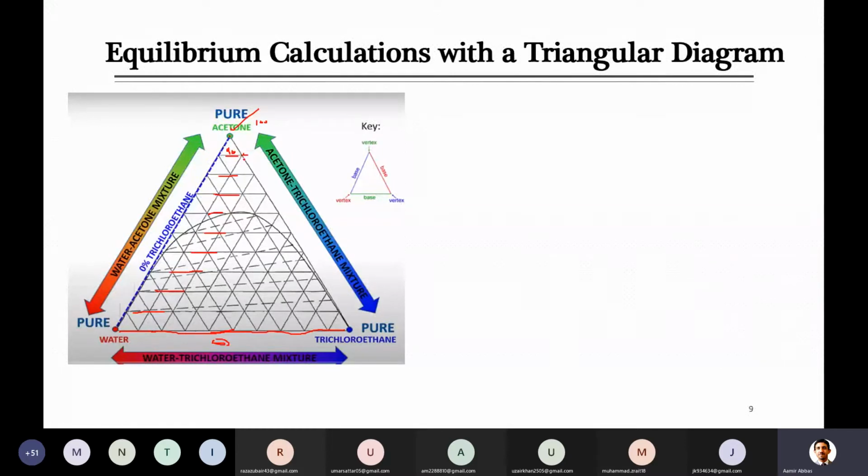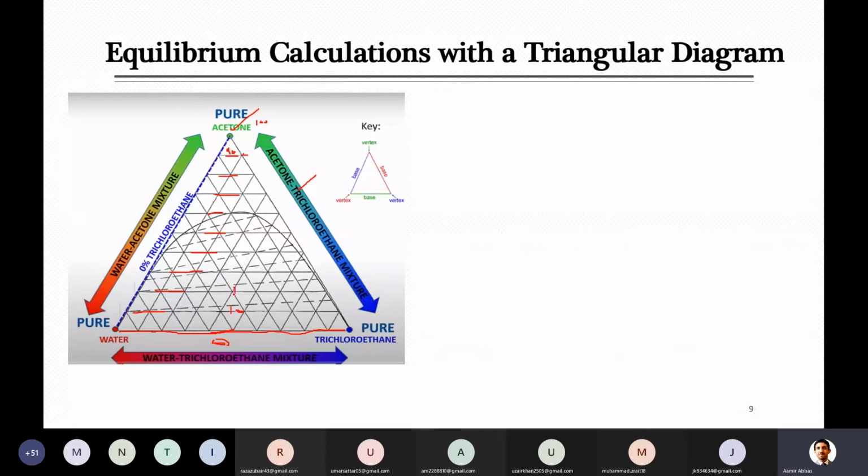Now we are moving along this edge, and the other component involved is trichloroethane. I told you that here acetone will be 90% and 10% will be trichloroethane. So you can just put the numbers on these lines, starting just along this line at the bottom, which was 0%. So it will be just above 10%.